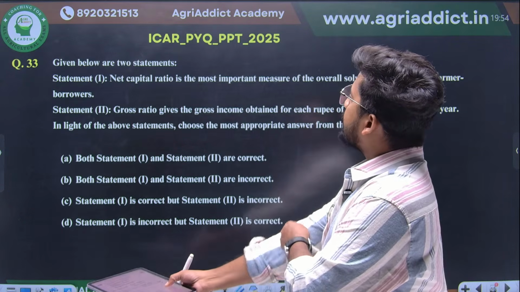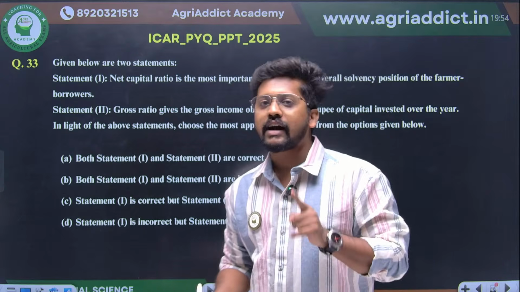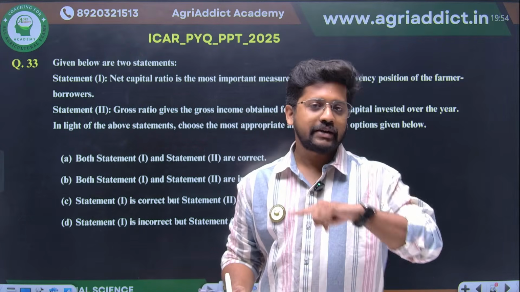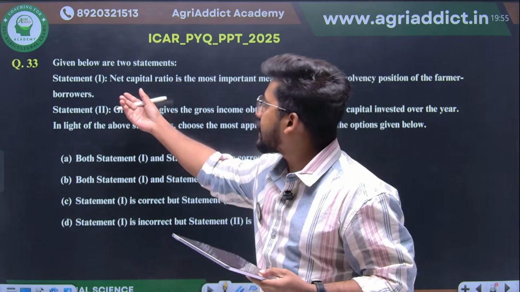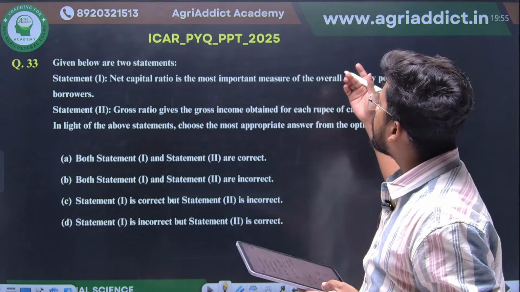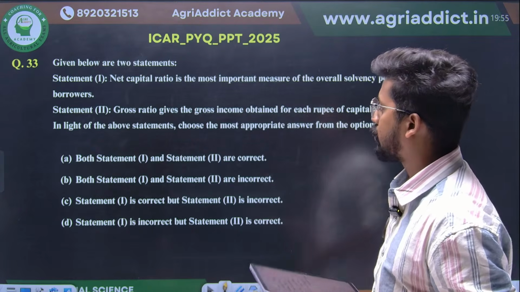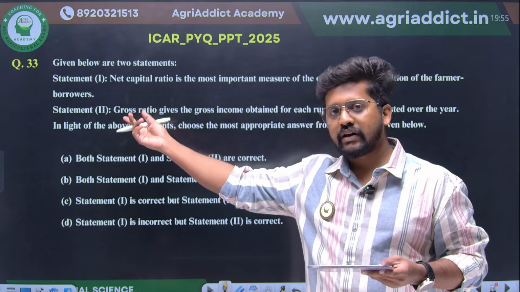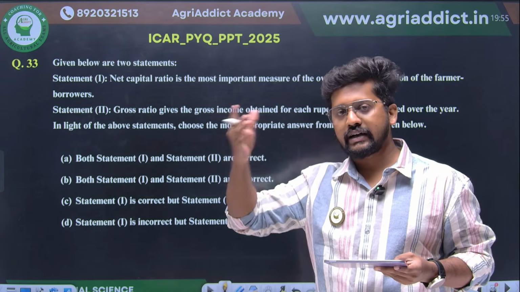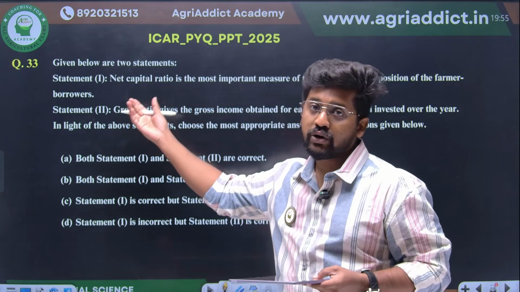Yes, another statement question. Remember what actually happens with the statement questions? We need a little time for discussing, right? So therefore, skip to the easiest question, complete it, come back and do this. So first statement, net capital ratio is the most important measure of the overall solvency position of the farmer borrower. Net capital ratio. Do you remember net capital ratio? We have studied some ratio figures, right? Current ratio, intermediate ratio, net capital ratio. So what was net capital ratio?